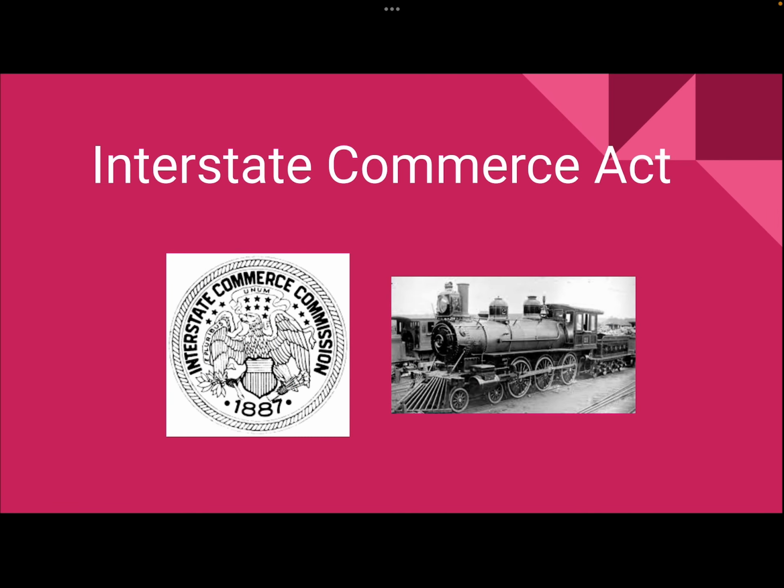The Interstate Commerce Act. The ideas of the Interstate Commerce Act first began with the Grange, or the Farmers Collective. They tried to get state legislatures in the Midwest to regulate railroad monopolies. Eventually, Congress passed the Interstate Commerce Act in 1887, which prohibited rebates, pools, and practices discriminatory to specific businesses or